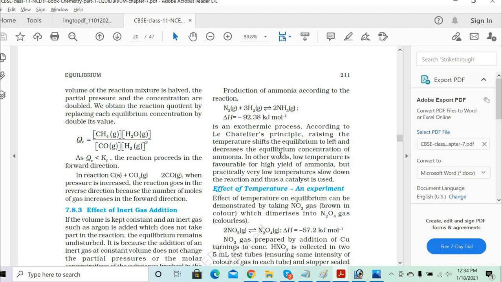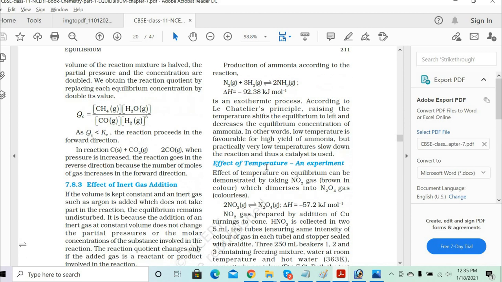It will go through the reverse reaction, right? Since low temperature is favorable for the high yield of ammonia, because it's an exothermic reaction, low temperature is required for the yield of ammonia. If it becomes a very high temperature, then the reverse reaction will start. So practically this has to be done at low temperature, and if you want to do it at low temperature, we need to use the catalyst. Got it? Because your goal is to yield the maximum ammonia.